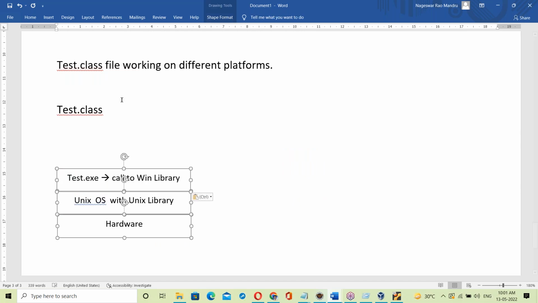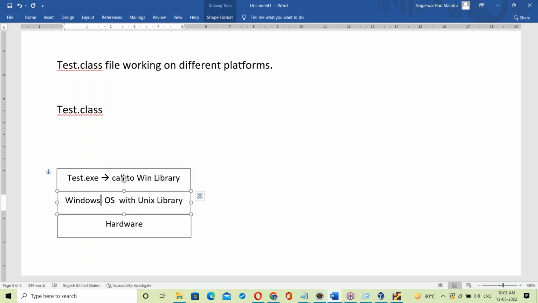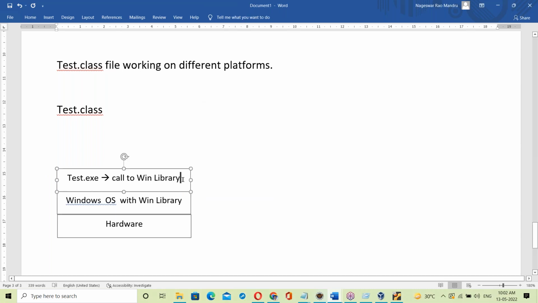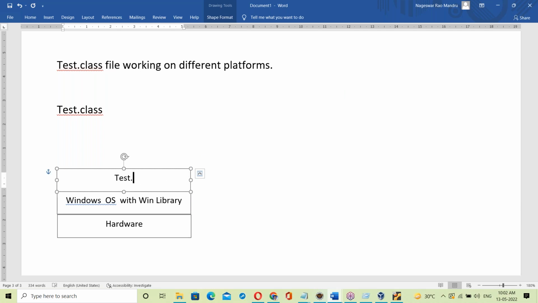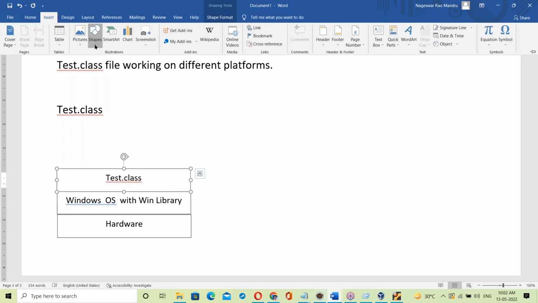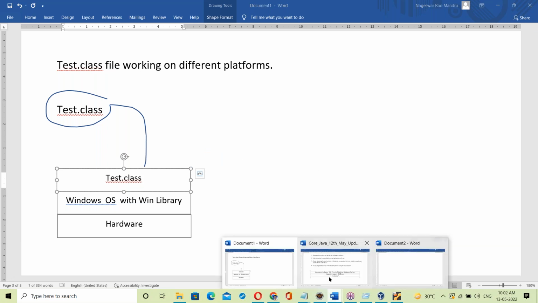So first of all, Windows OS with Win library. Now Test.class file is placed on Windows OS. Can I run it directly? To run this program, what is the requirement?